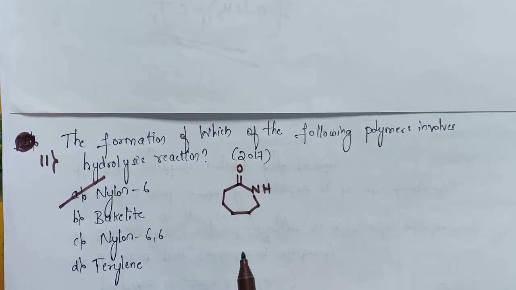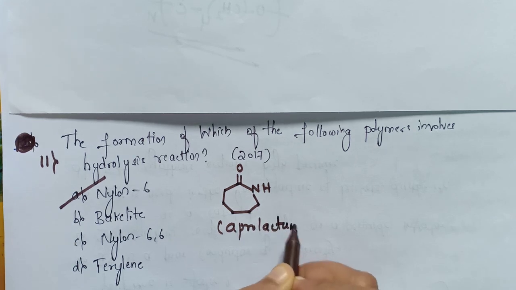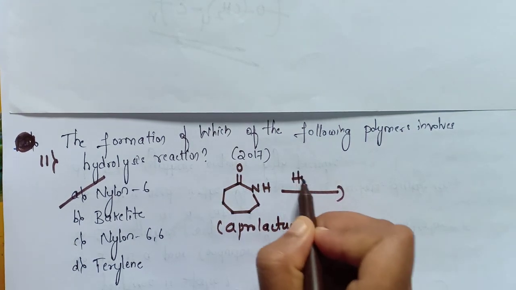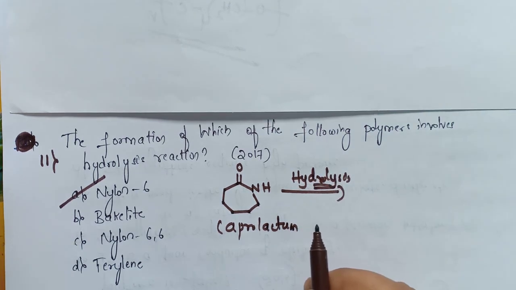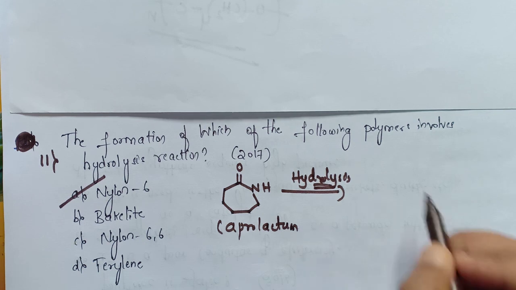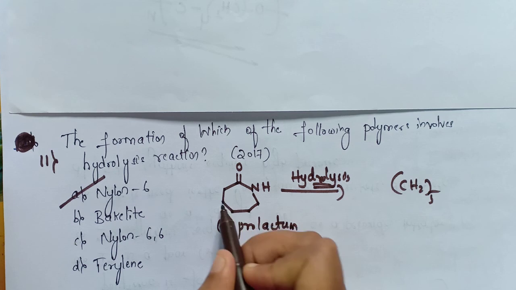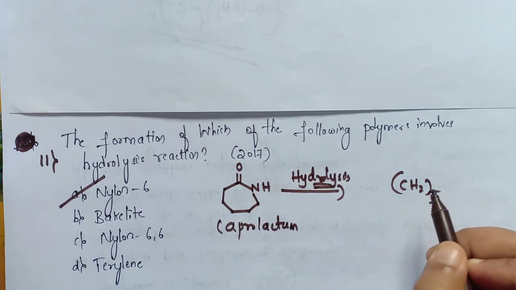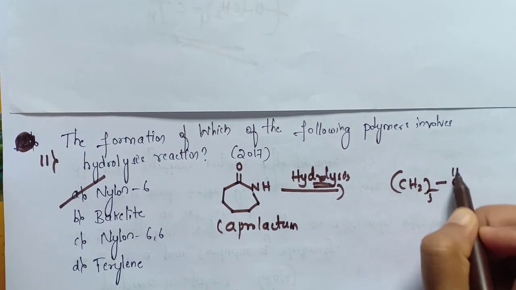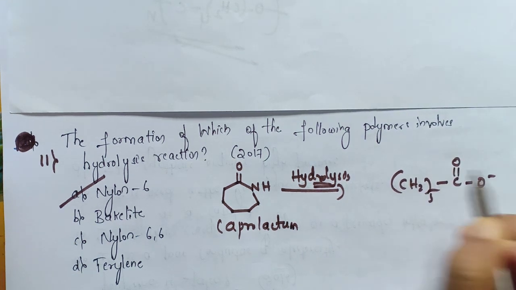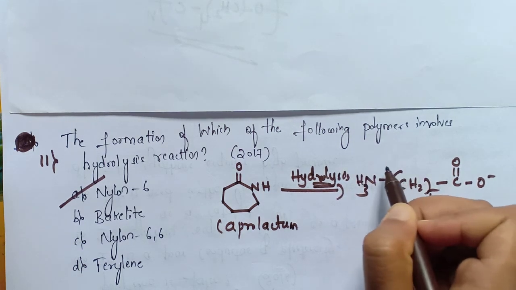It is the caprolactam. When it undergoes hydrolysis at high temperature, we will obtain an amino acid, that is CH2 5. Why? Because 5 carbon atoms are present. We already know that in the caprolactam. We have already seen in the previous questions, COO minus, and here is NH3 plus.